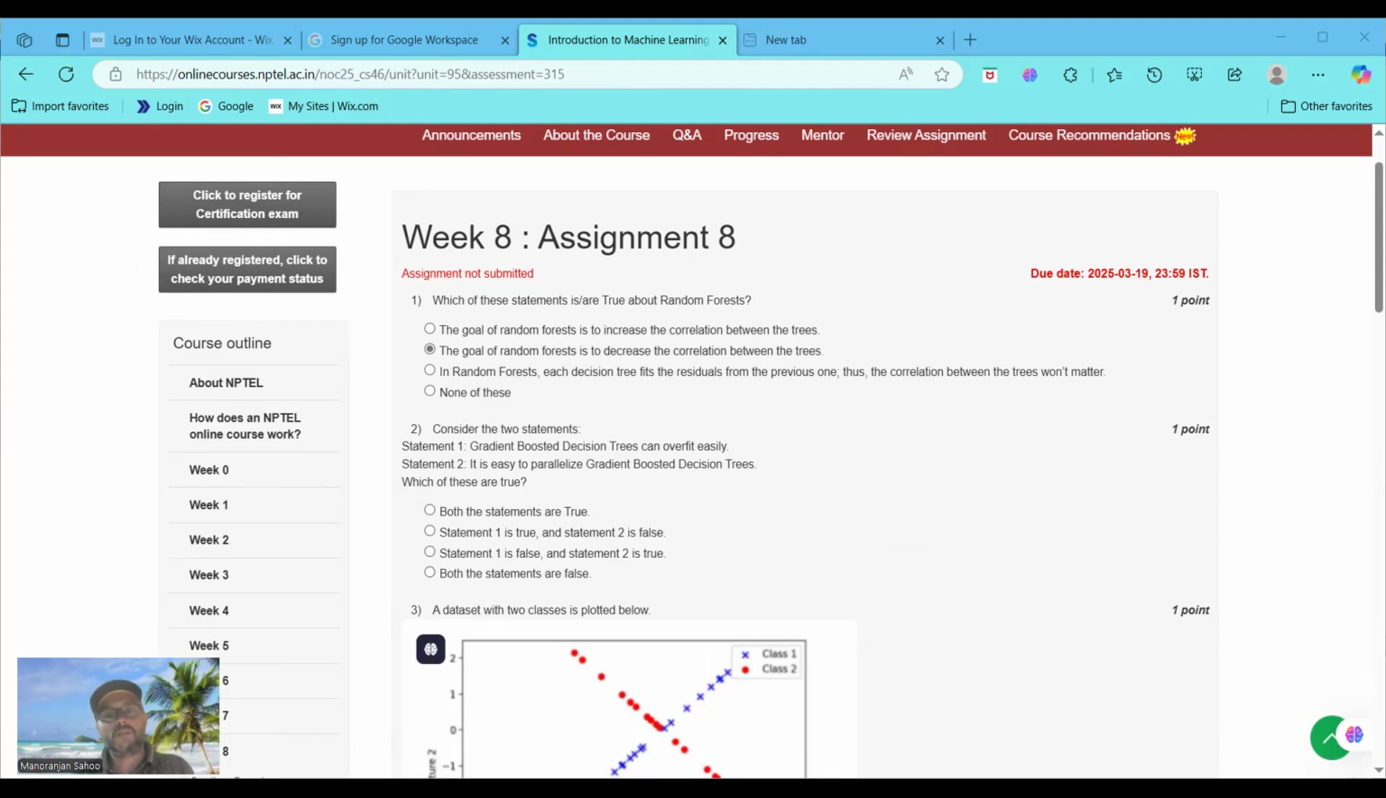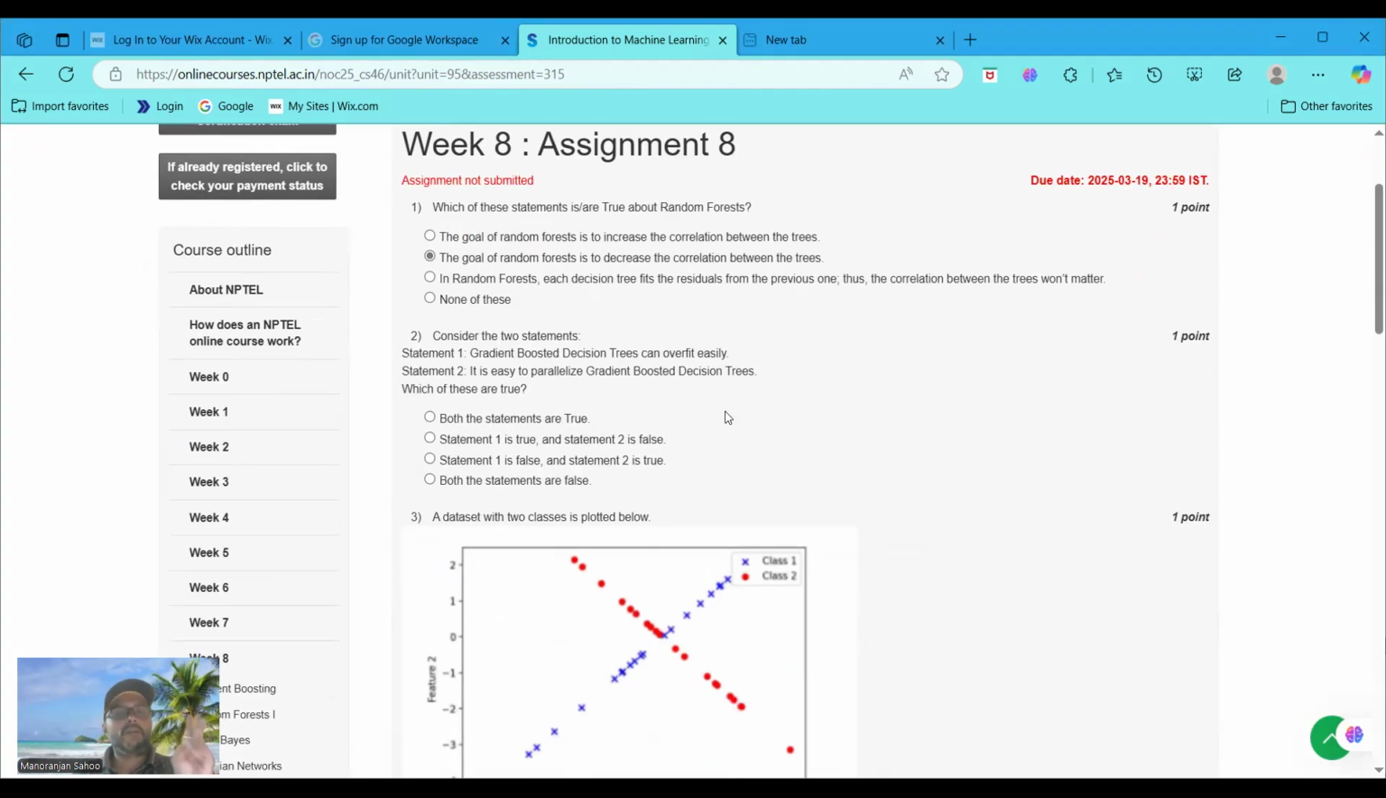Okay, now moving to question number 2. Consider two statements. Statement 1: gradient boosted decision trees can overfit easily. Statement 2: it is easy to parallelize gradient boosted decision trees. Which of these are true? Statement 1 is true and statement 2 is false, so option B is the right answer.